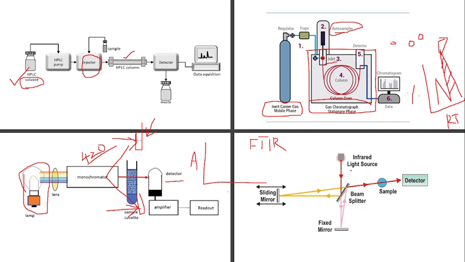So, the basic mechanism happening in this FTIR is there will be two different mirrors. Here the light source is infrared. Infrared light source is used, and in the other instrument we use the deuterium lamp. Here, the light source is the infrared light source. This light passes through two different mirrors. One is the sliding mirror, and another one is the fixed mirror. A beam splitter is there, and then we will be placing the sample over a crystal here.